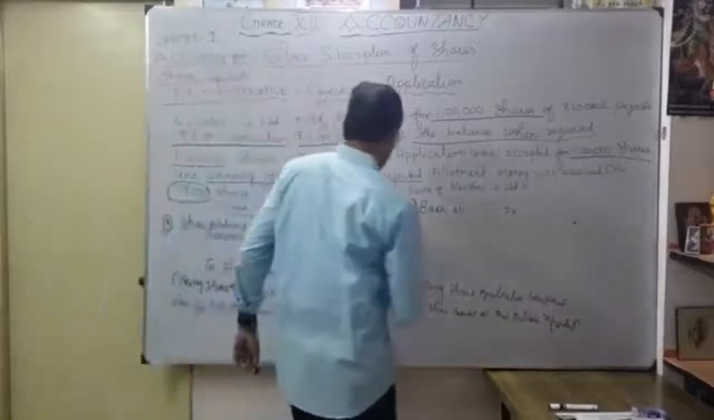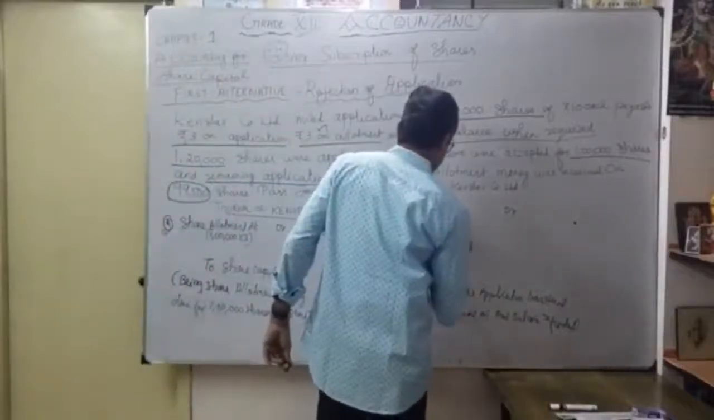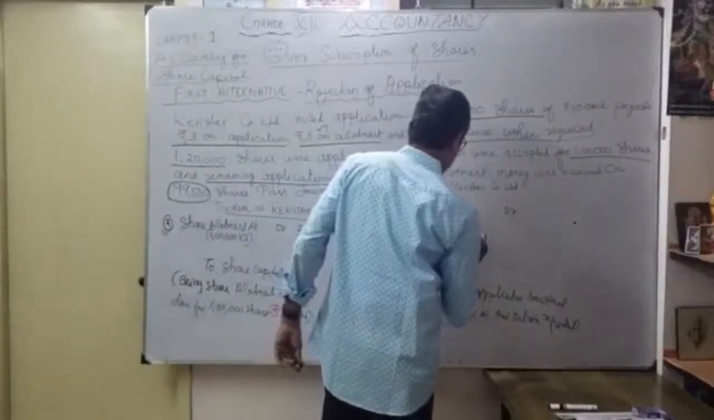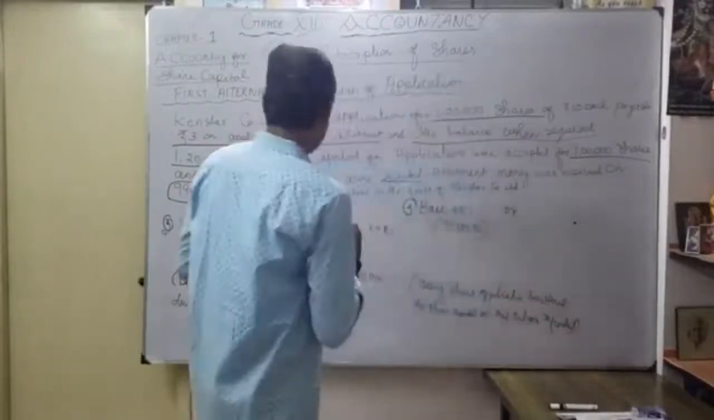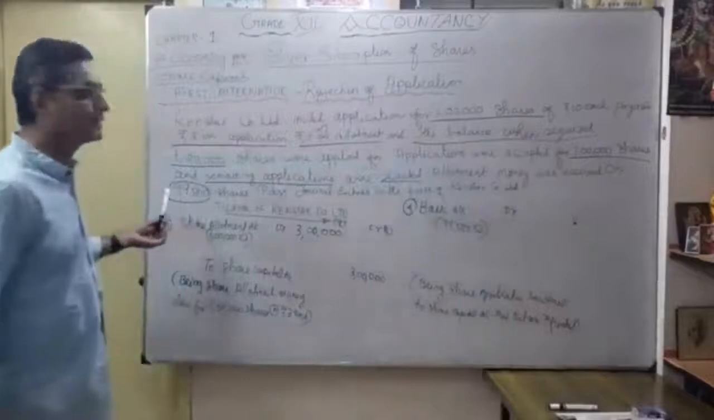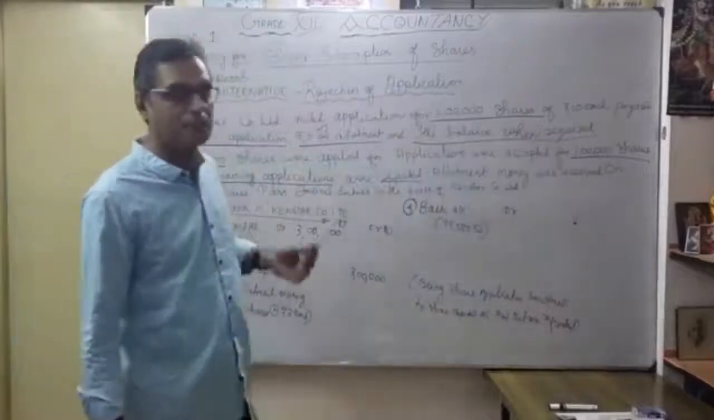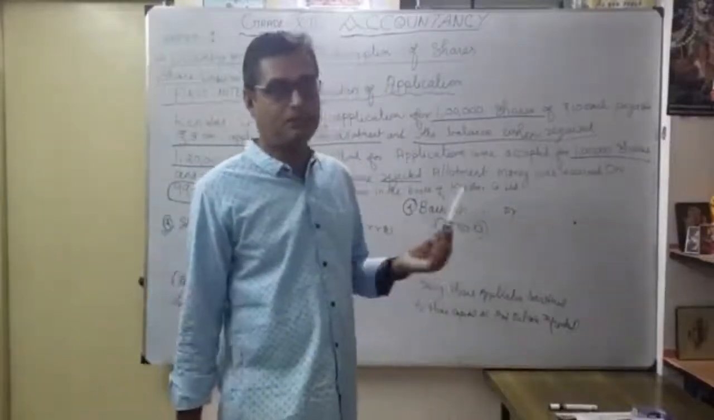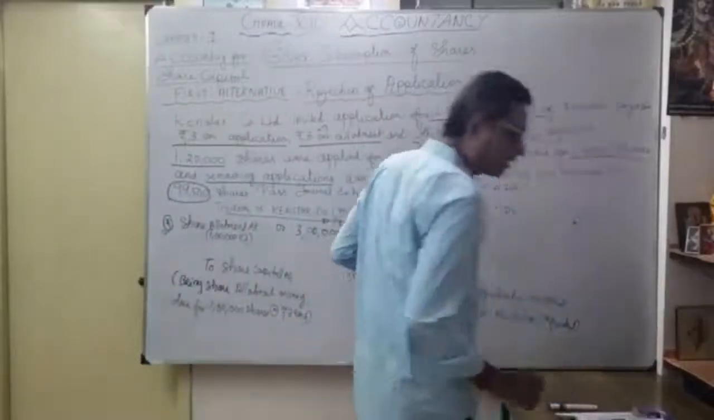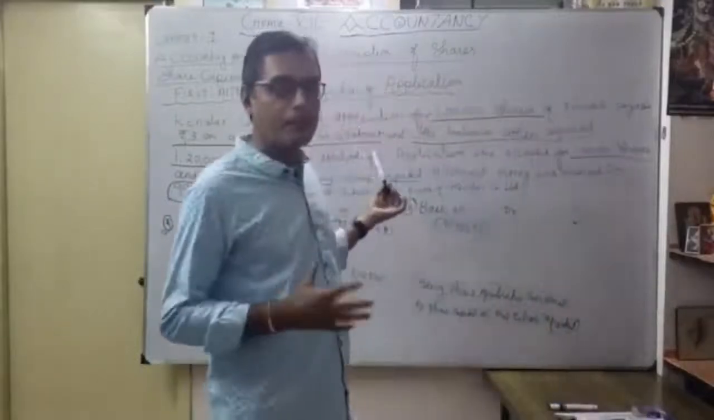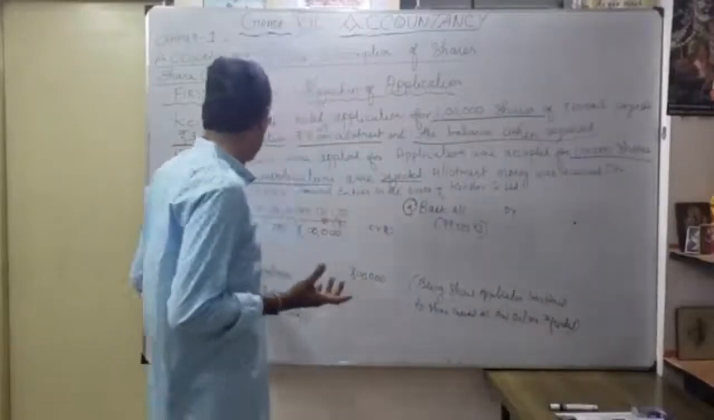Okay. So that means what? 99,500 into 3. That means the 500 shares, that particular share allotment, is not given. So that is considered as what? Calls in arrears. Okay, you show it as calls in arrears, or we have to just close the account. Okay, that's our fourth entry.